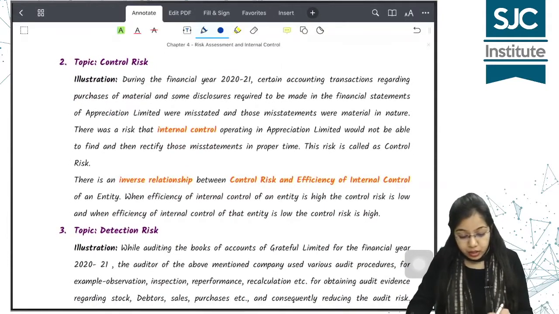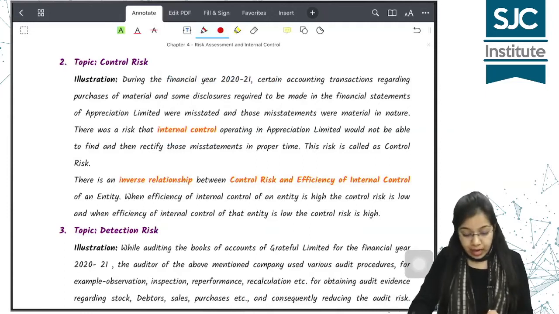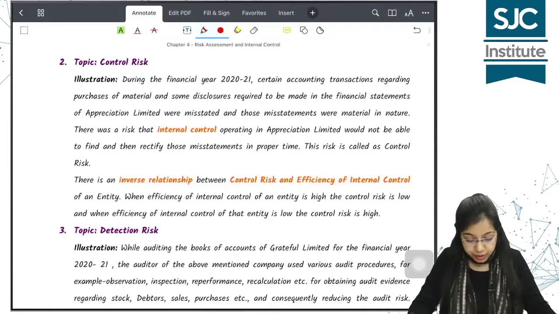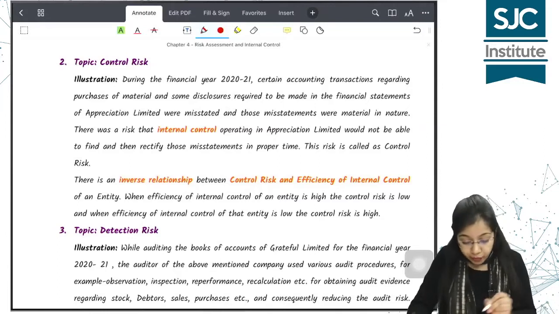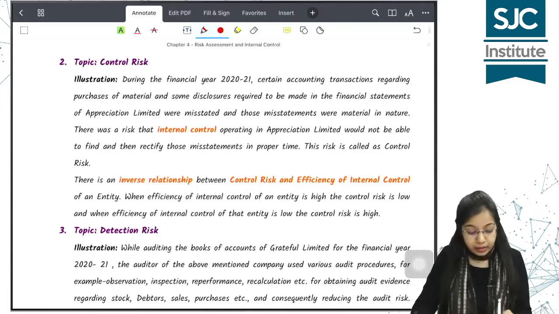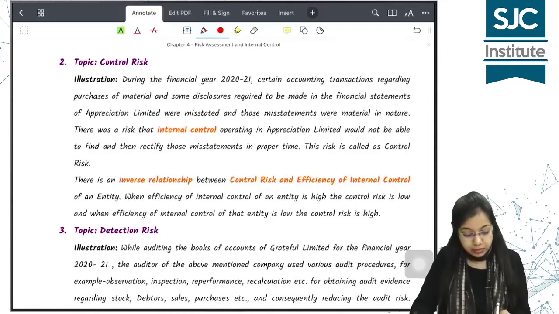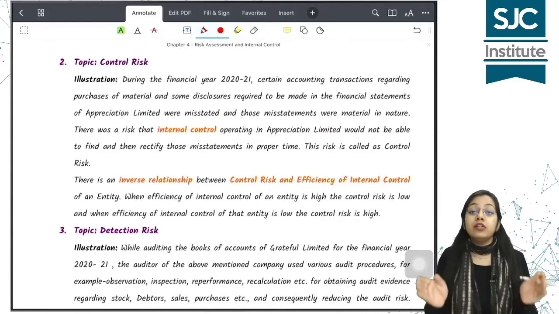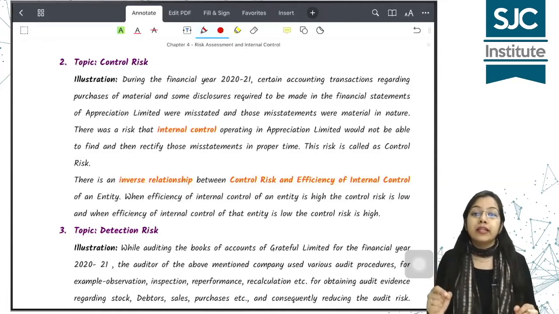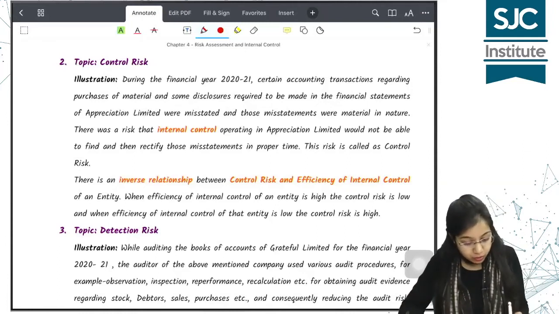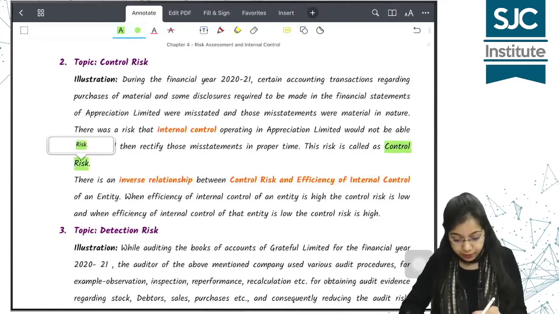During the financial year 2021, certain accounting transactions regarding purchases of material and some disclosures required to be made in the financial statements of Appreciation Limited were misstated, and those misstatements were material in nature. There was a risk that internal control operating in Appreciation Limited would not be able to find and then rectify those misstatements in proper time. So when internal controls are present but they are unable to prevent, detect or correct misstatements, उस risk को क्या कहते हैं? Control risk. So this risk is known as control risk.